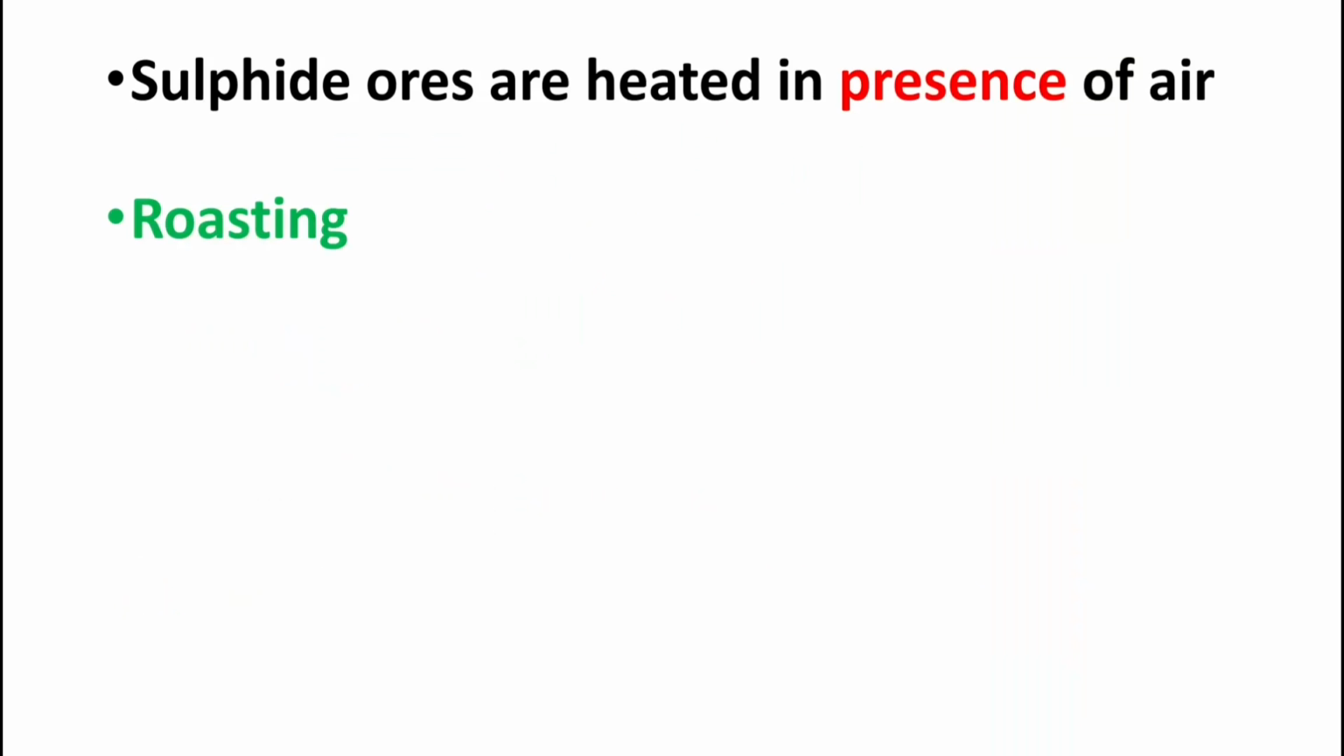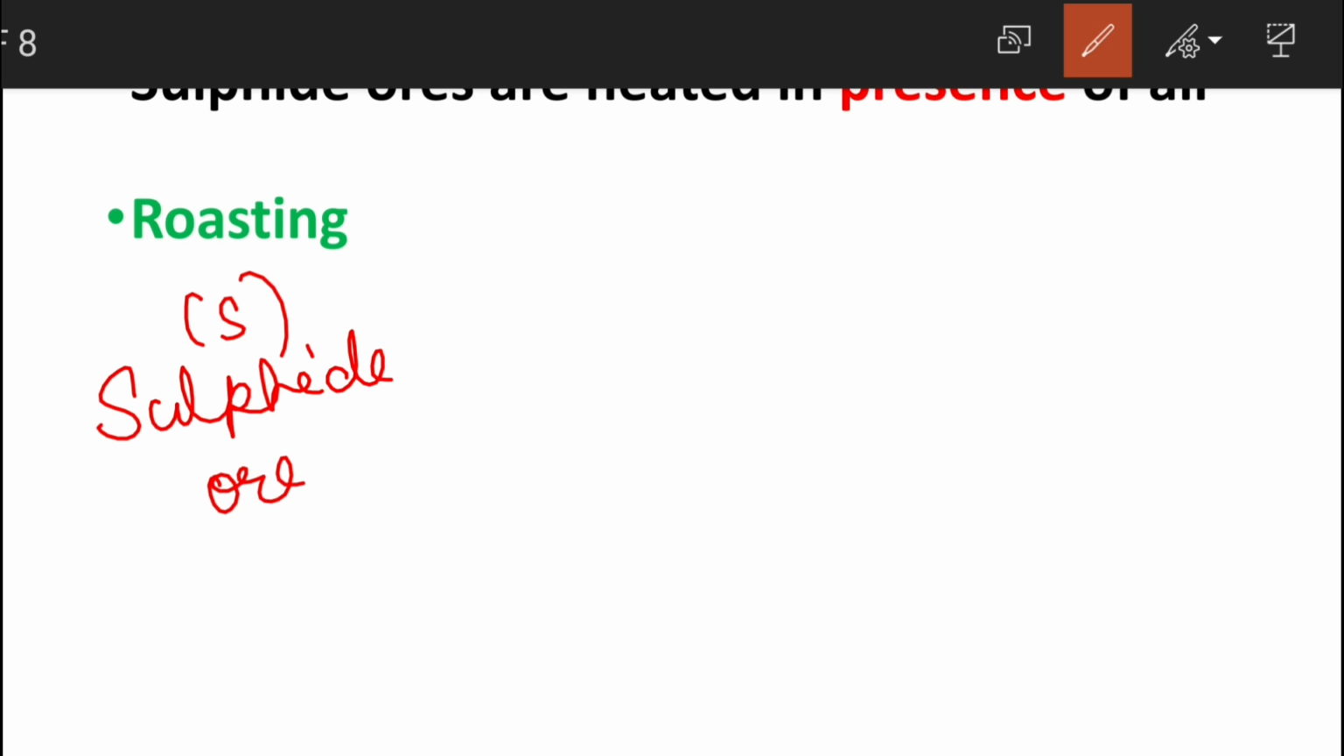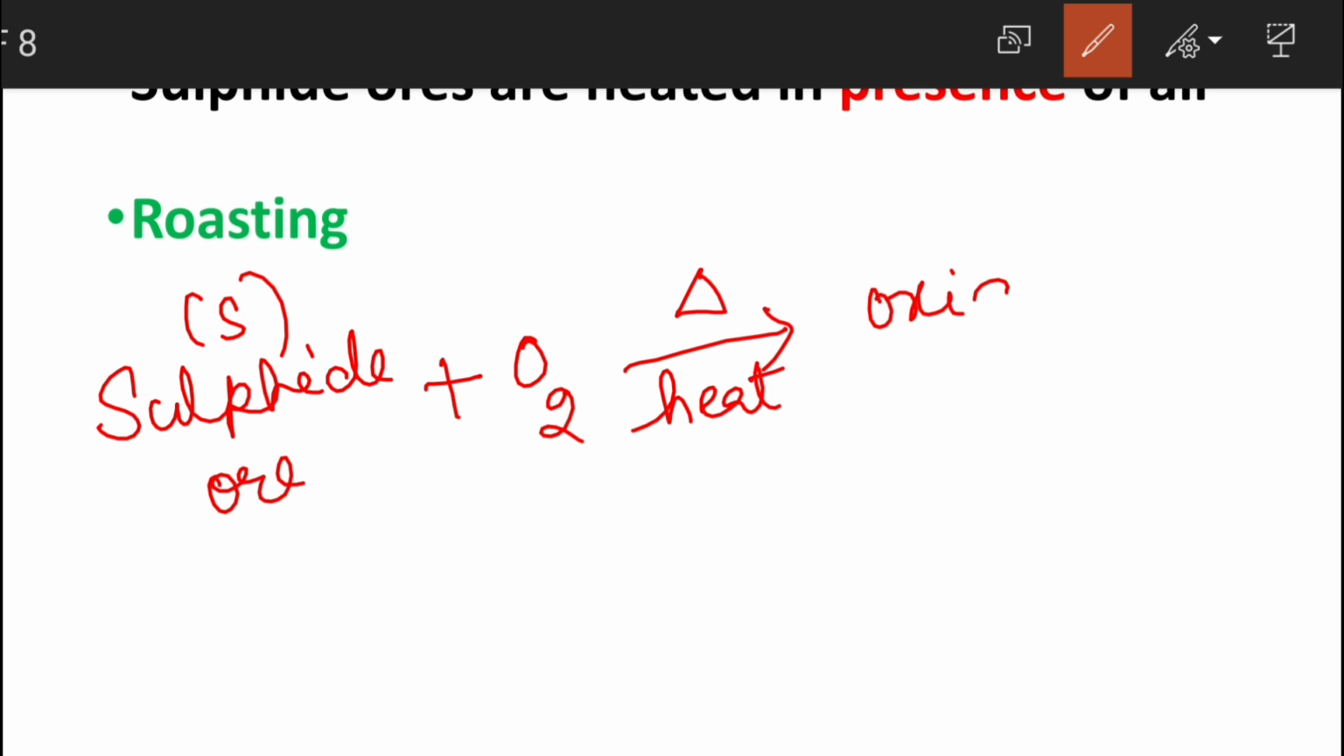Now sulfide ores, if you have to convert them to oxides, you have to burn them in presence of air, and that process is called roasting. So basically we take the sulfide ore, which contains sulfur, and we heat it in presence of air. Delta or heat, same thing. As a result you get the oxide. This process of heating in presence of air is called roasting.